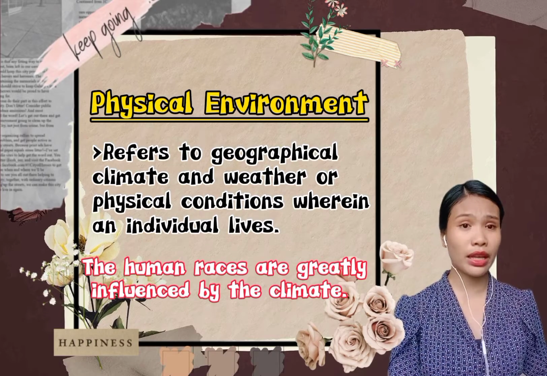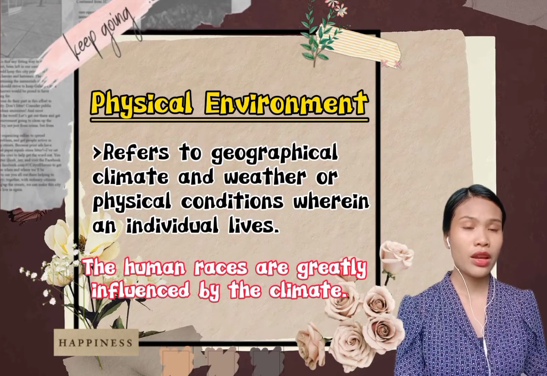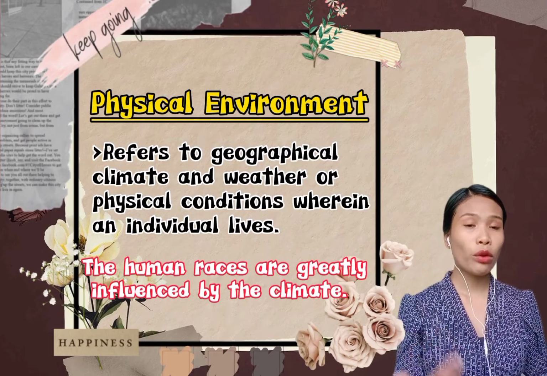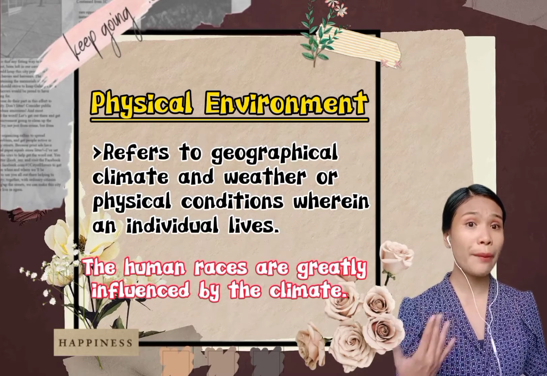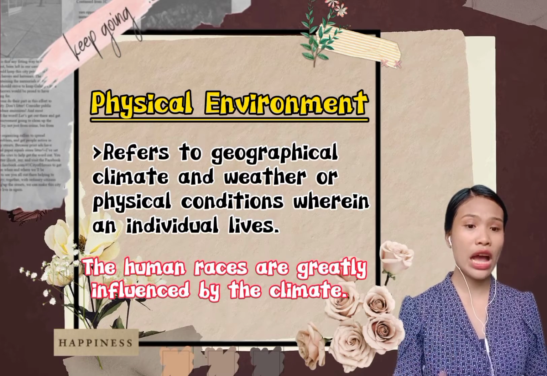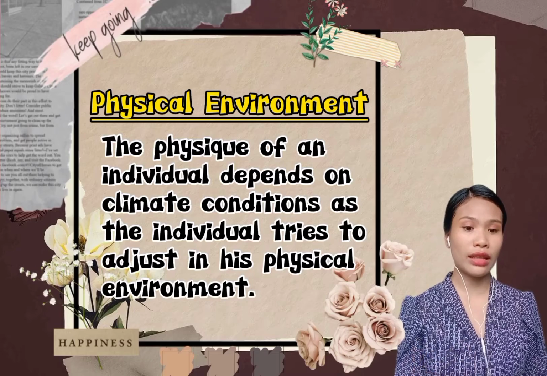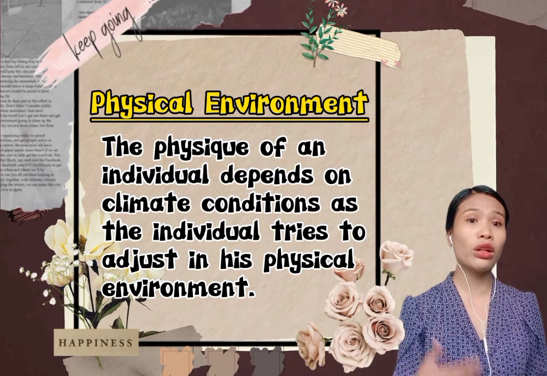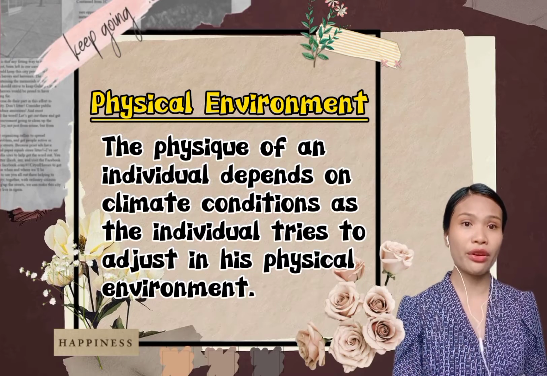Likewise, diri sa Pilipinas nga init kaayo, you will have a dark complexion. Another example, kung adto ka sa Korea, unsa may imong isuot? Mag-jacket jud ka nga pang tugnaw. So, mo-adjust ka sa imong environment. The physique of an individual depends on the climate condition as the individual tries to adjust in his physical environment.